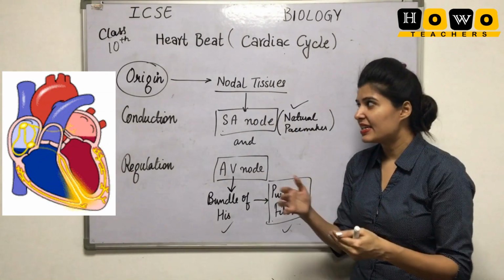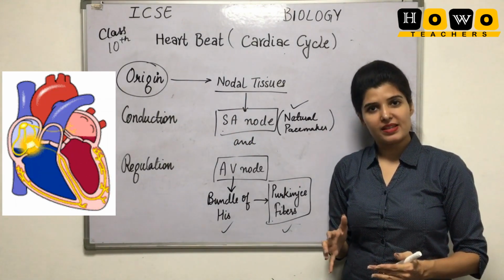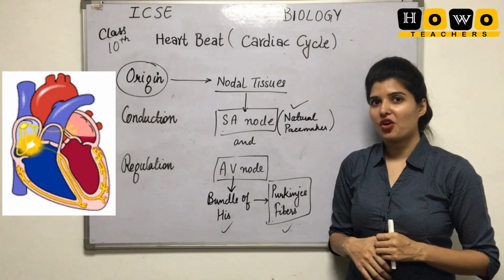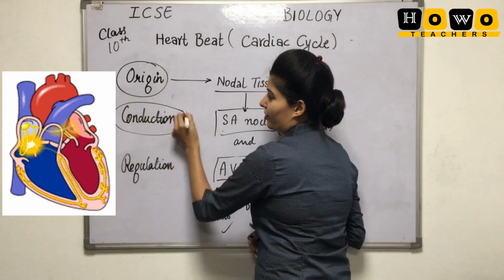So let us see how these fibers conduct the impulses in our heart for the movement and functioning of the heart. So now let us see how conduction is carried on.